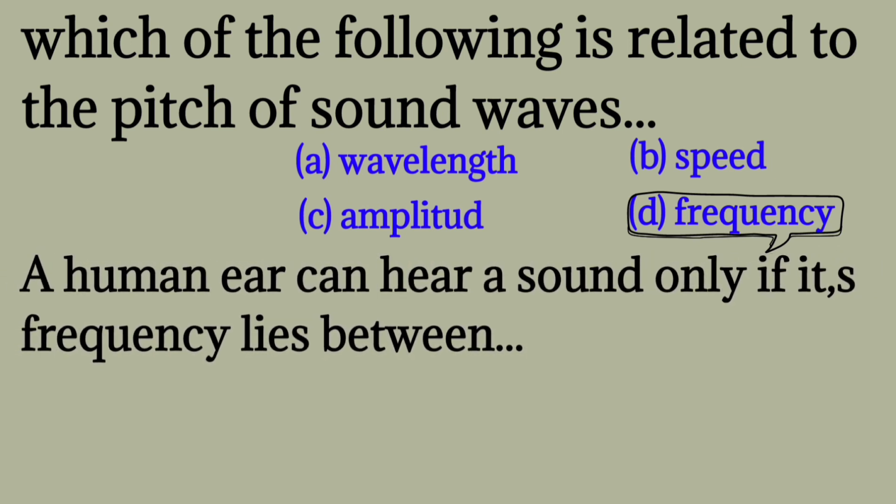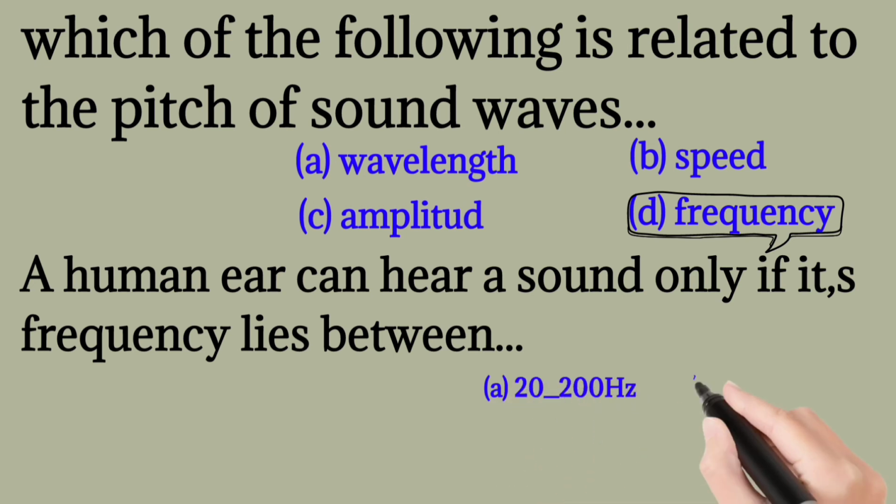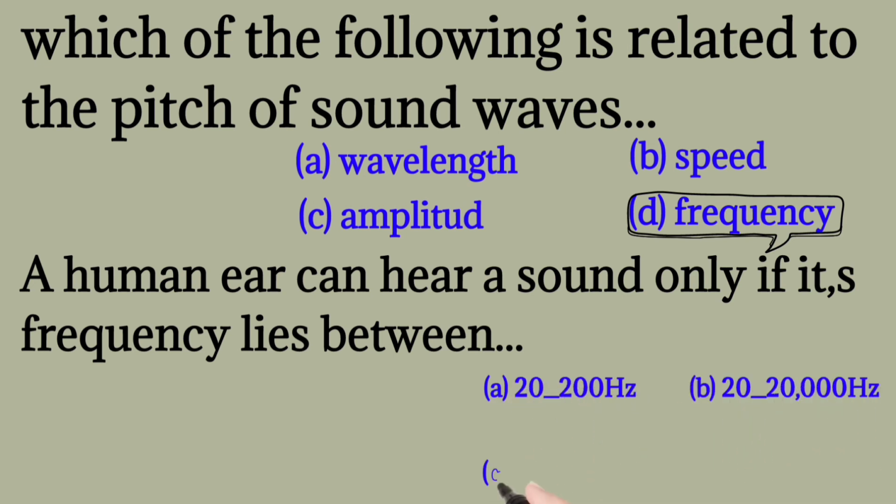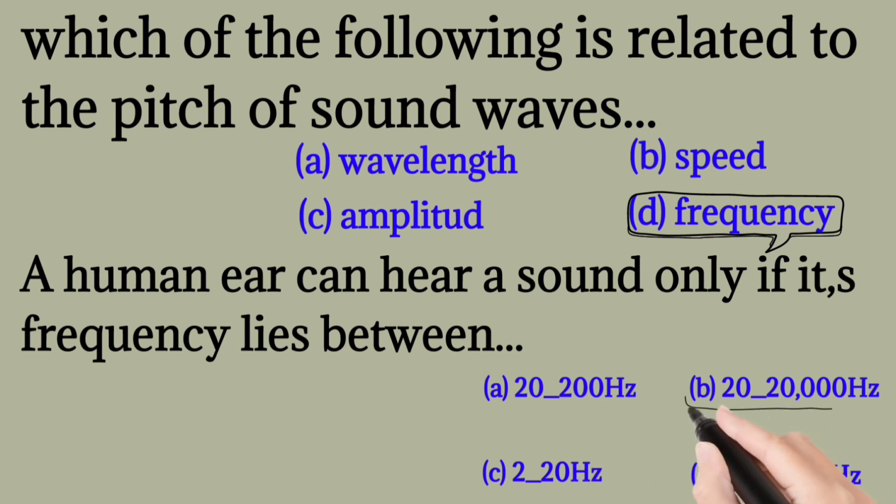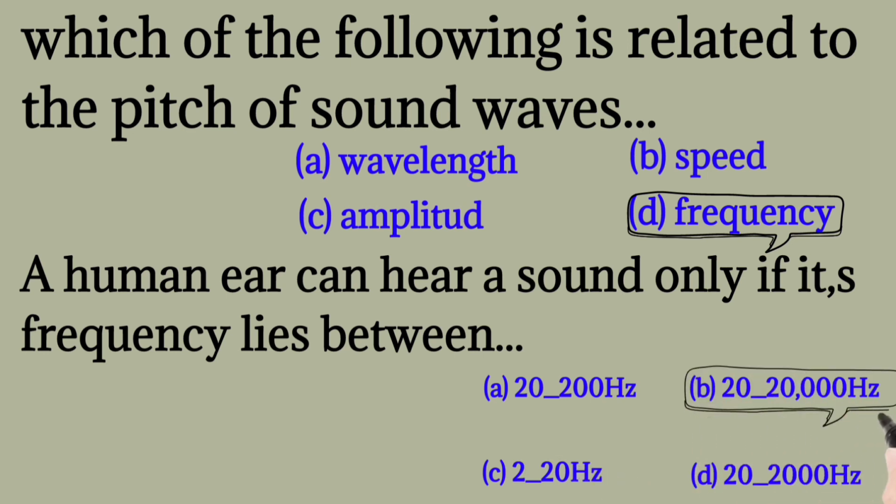A human ear can hear a sound only if its frequency lies between 20 to 200 Hz, 20 to 20,000 Hz. The correct one is 20 to 20,000 Hz.